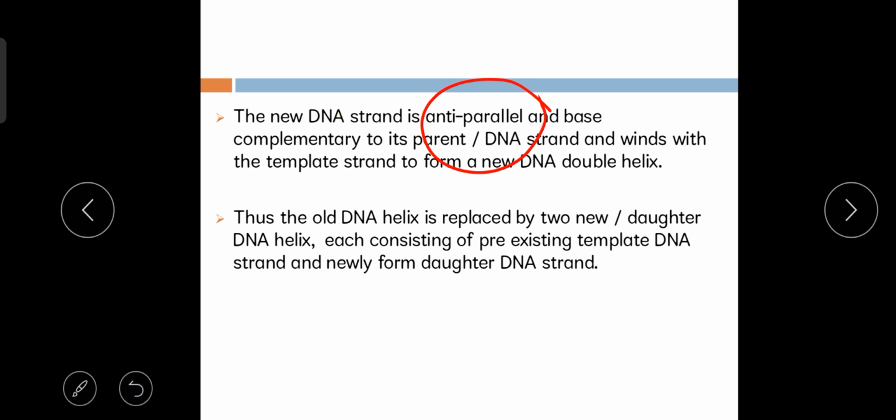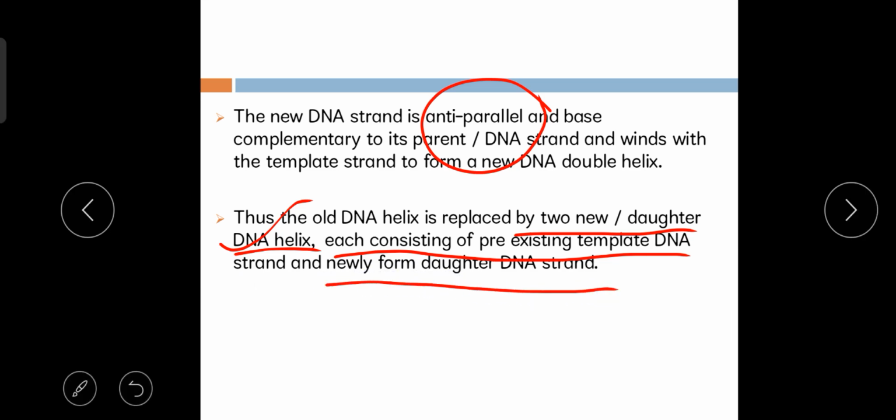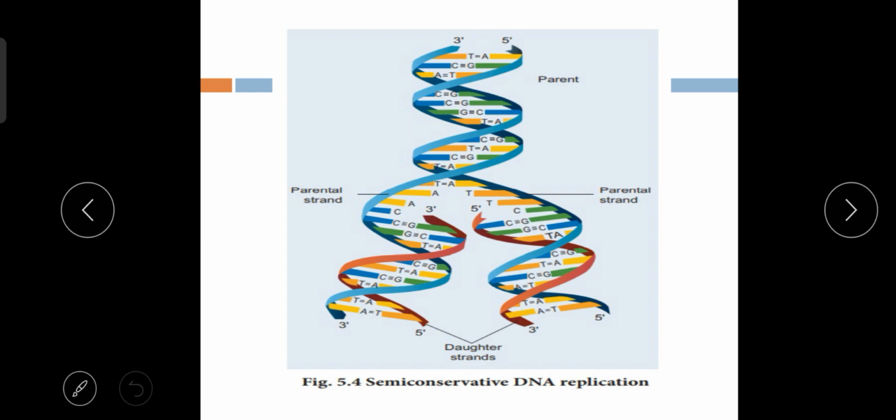So now see, thus the old DNA helix is replaced by two new or daughter DNA helices, each consisting of a pre-existing template DNA strand and a newly formed daughter DNA strand. That means in the newly formed DNA molecule, one strand is the parent DNA strand and one strand is the new DNA strand. So look at this diagram.